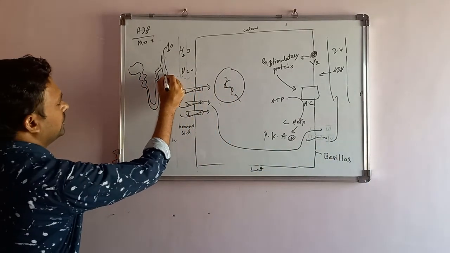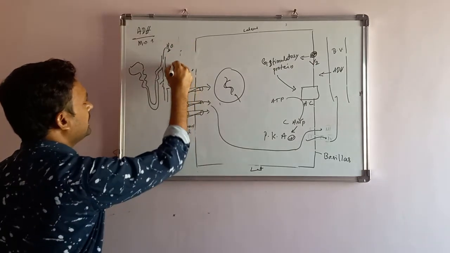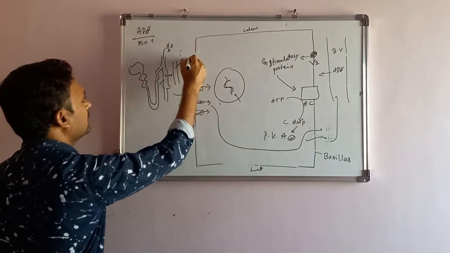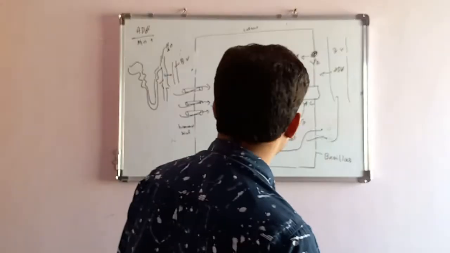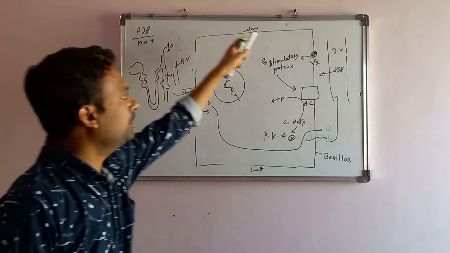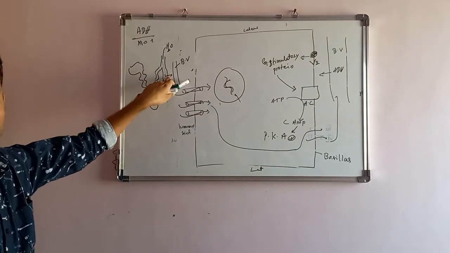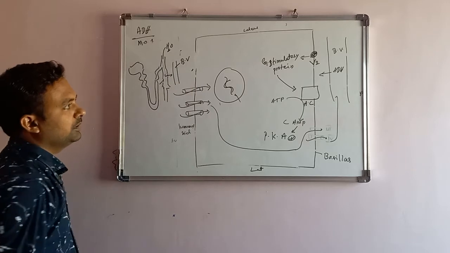Means what? The water goes into the principal cell, and after going into the principal cell, it is absorbed into the blood vessel. This is the mechanism of action of the ADH on the principal cells of the collecting duct, where it absorbs the water and gives it back to the blood vessels.